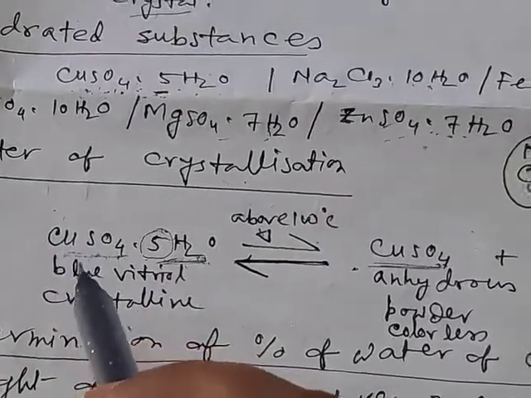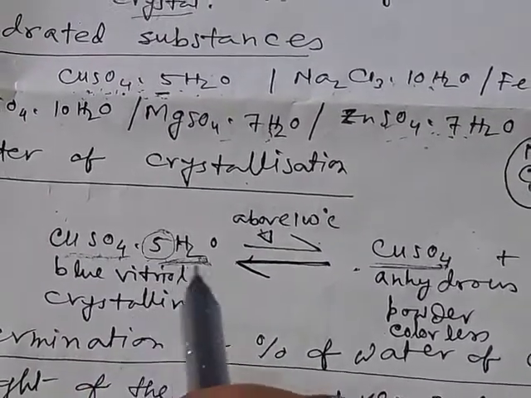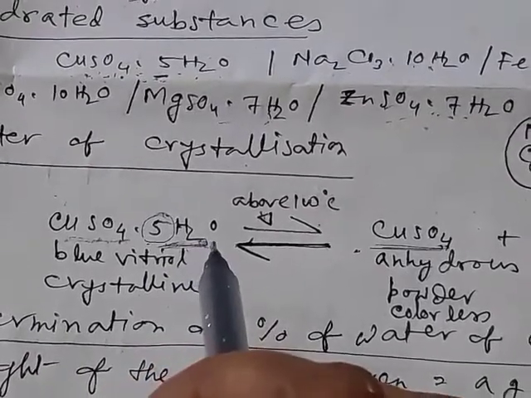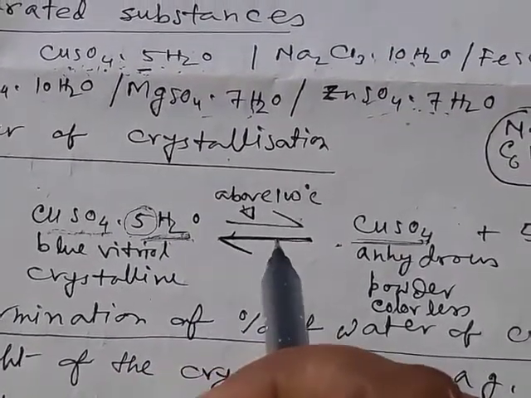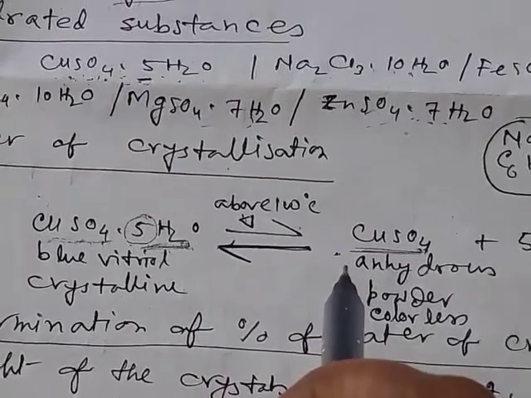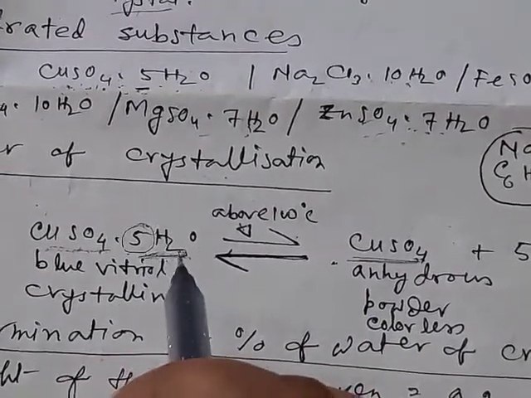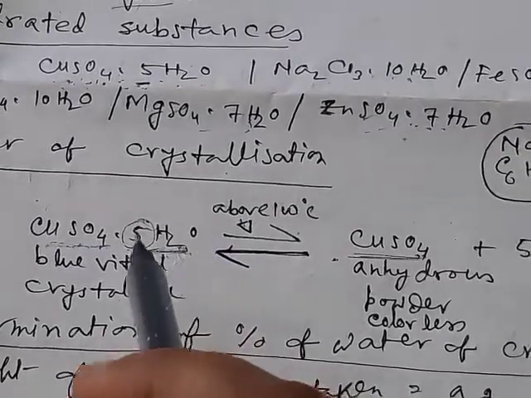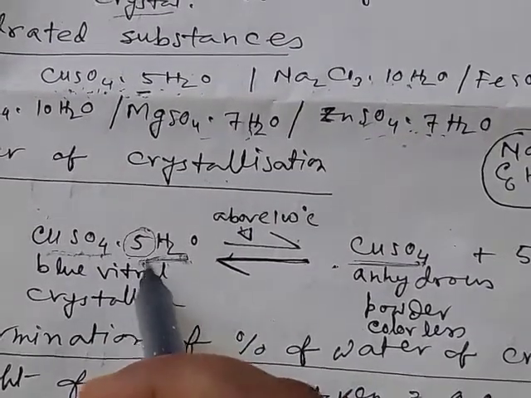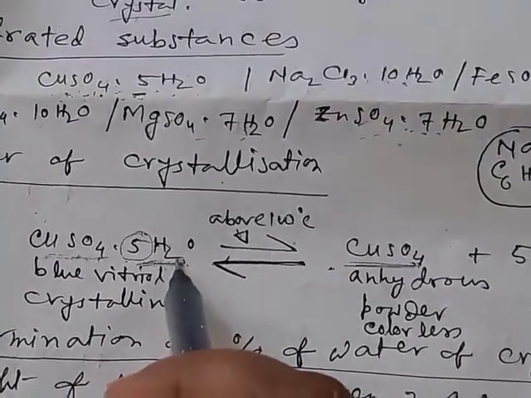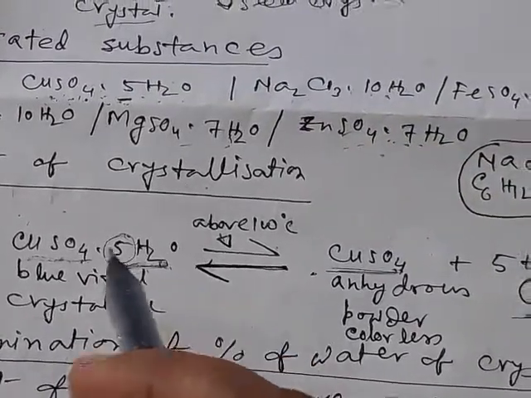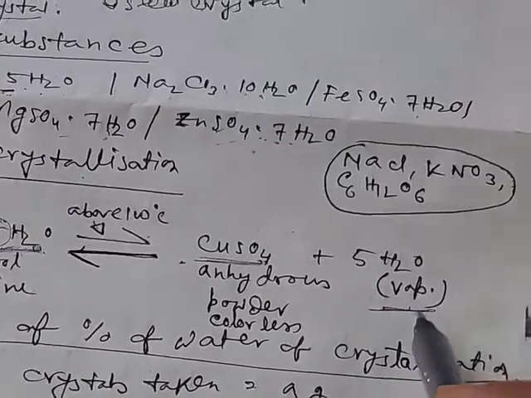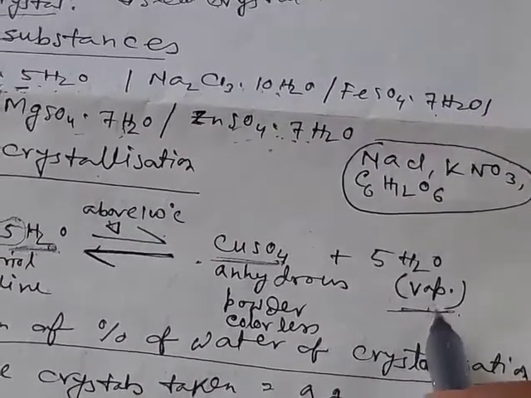If you take some hydrated copper sulfate in a test tube and heat it, then at the cooler part of the test tube, that is at the mouth of the test tube, we will obtain some water droplets. These droplets are generated from the water of crystallization, which is removed in the form of vapor, and at the cooler part this vapor is converted into liquid water.